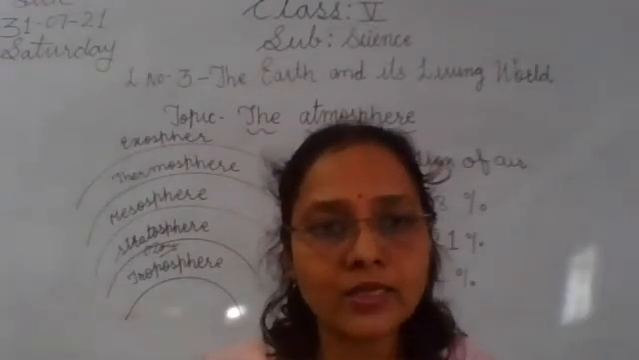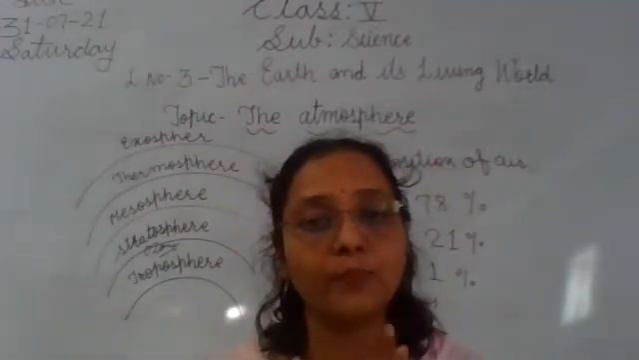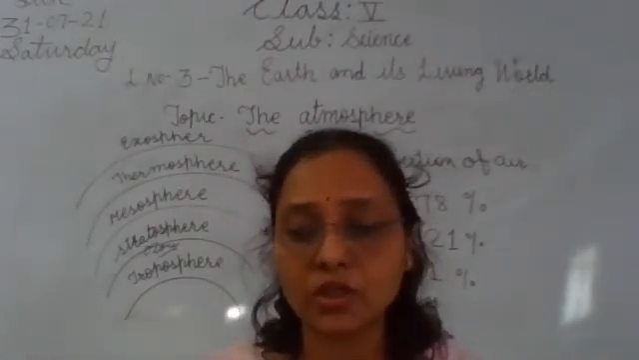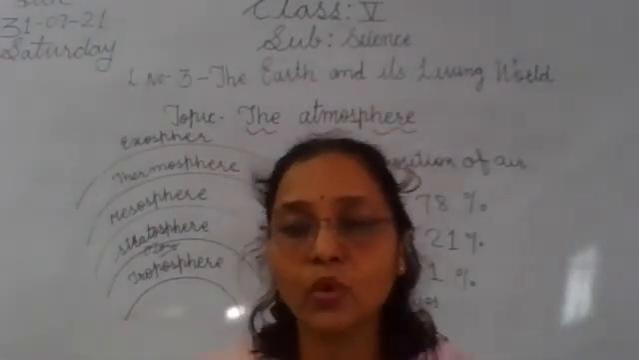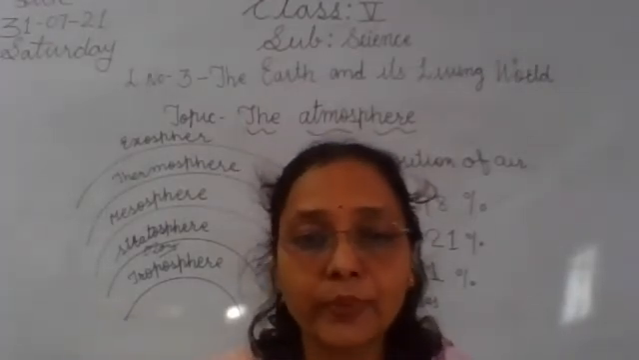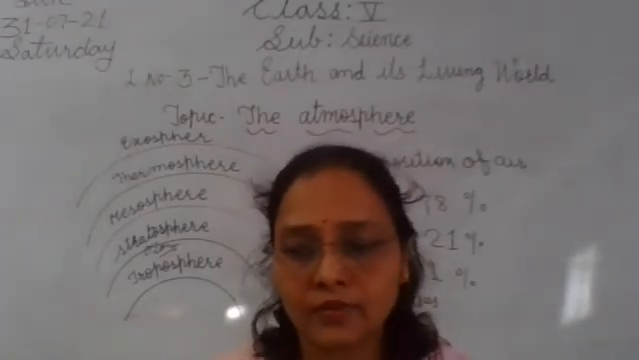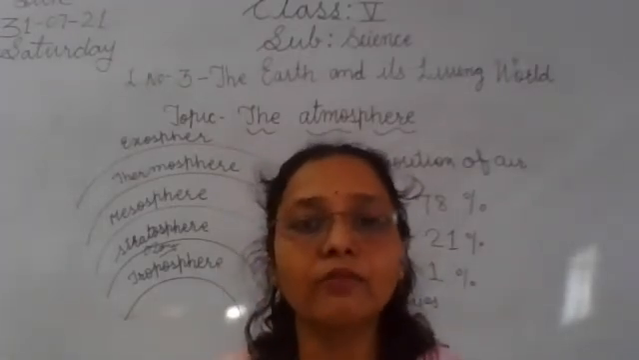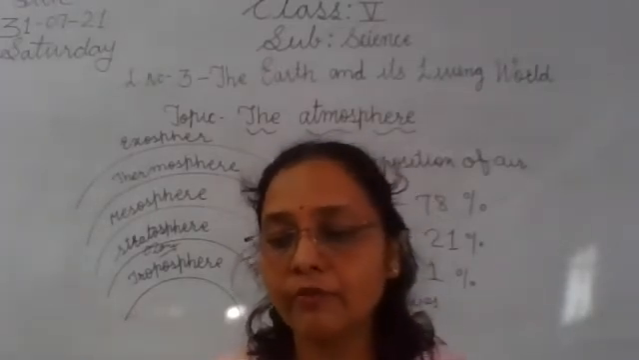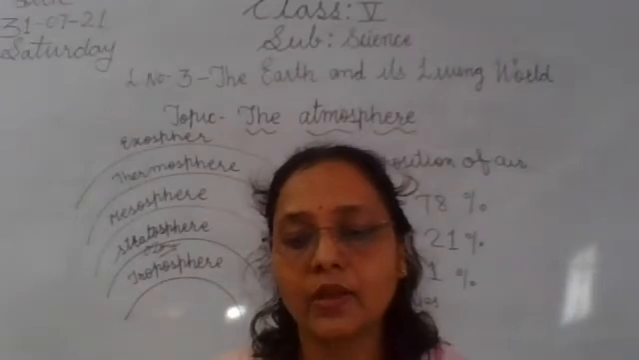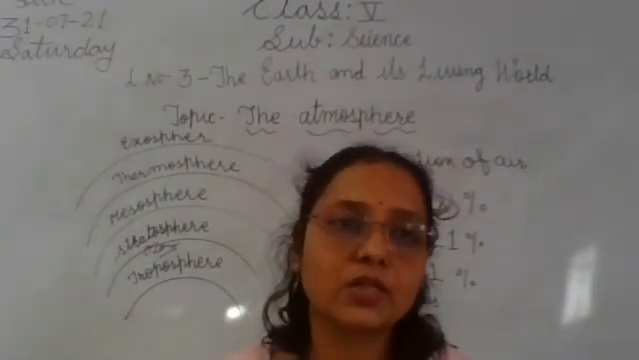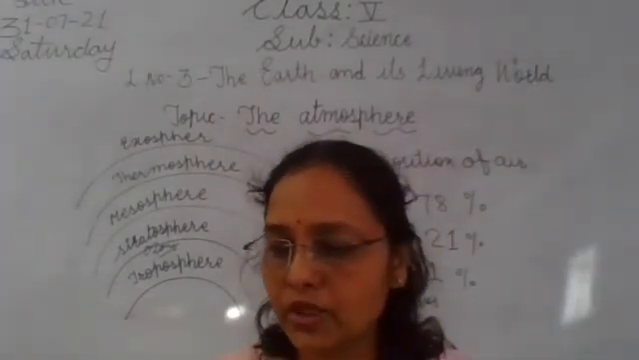Okay, now let's revise. We learned about the atmosphere and why the atmosphere is important. It provides oxygen to all living beings, both plants and animals. Then it maintains the temperature on the earth for the survival of living things. Then we learned it burns the meteoroids before they reach the Earth's surface, and it protects us from harmful ultraviolet rays of the sun. So this is the importance of the atmosphere.